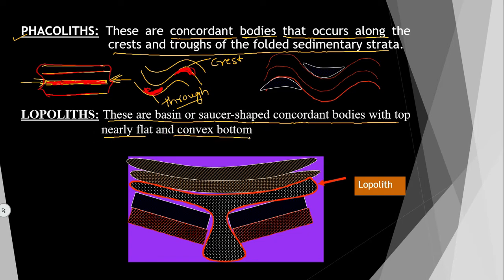Here you can see very easily, this is the igneous body, which is like a saucer. Here magma is intruding and spreading parallel to the bedding planes, forming a saucer shape. This saucer shaped concordant igneous body is called lopolith.